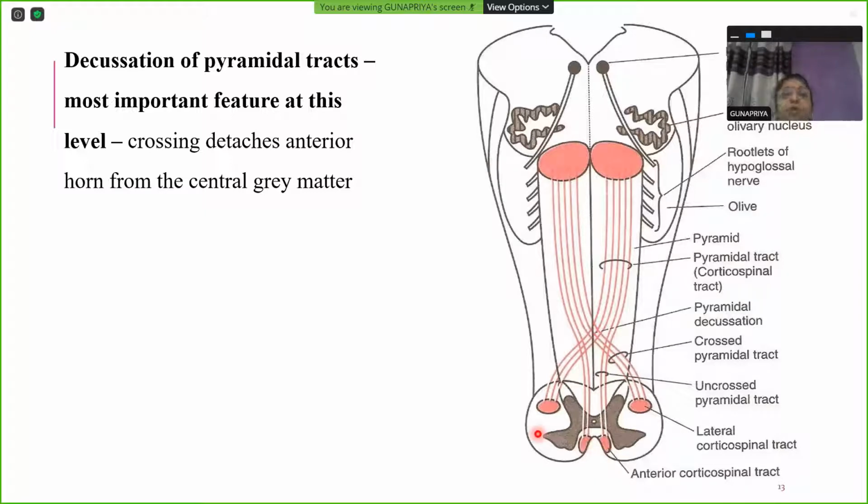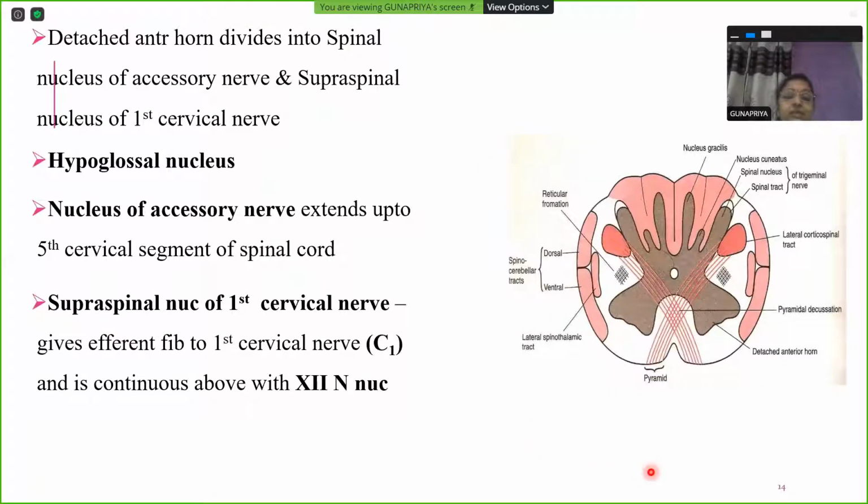So that's about the most important feature in this level. That's your decussation of pyramidal tracts, most important feature. That's why it is called so, pyramidal decussation level. So then you have the detached anterior horn, which will give rise to what all? It gives rise to spinal nucleus of accessory nerve, supraspinal nucleus of first cervical nerve.